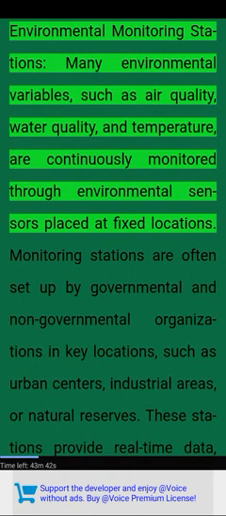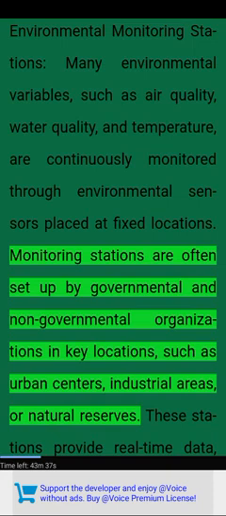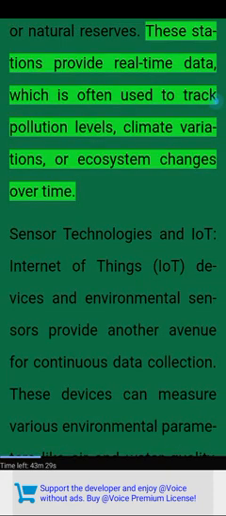Environmental monitoring stations. Many environmental variables, such as air quality, water quality, and temperature, are continuously monitored through environmental sensors placed at fixed locations. Monitoring stations are often set up by governmental and non-governmental organizations in key locations, such as urban centers, industrial areas, or natural reserves. These stations provide real-time data, which is often used to track pollution levels, climate variations, or ecosystem changes over time.